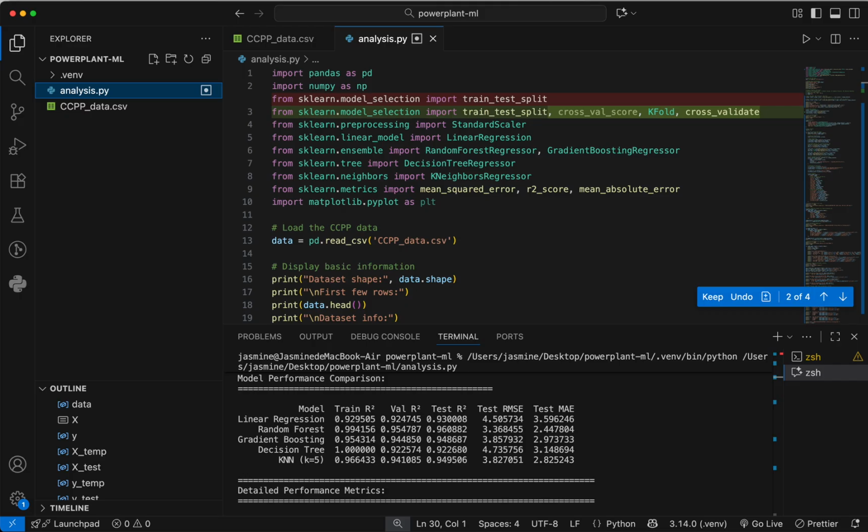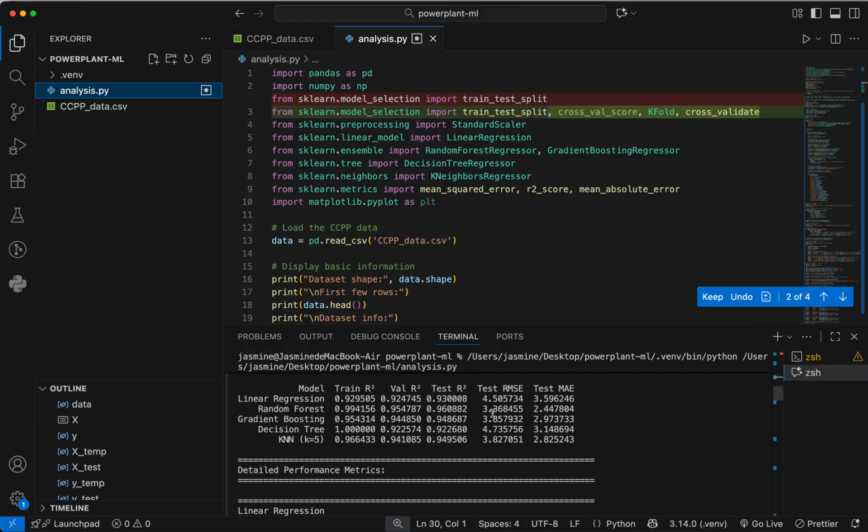For the linear regression, R squared is around 0.93, RMSE is around 4.51 megawatts, and MAE is around 3.60 megawatts. As for the random forest, the R squared is around 0.96, RMSE is around 3.37 megawatts, and MAE is around 2.45 megawatts. Across all metrics, random forest performs better, so I selected it as my final model.